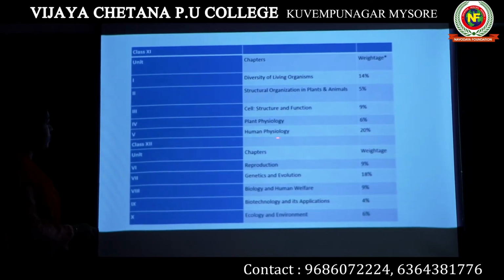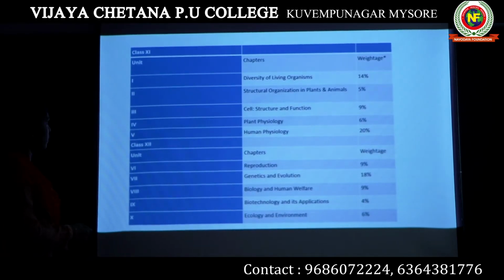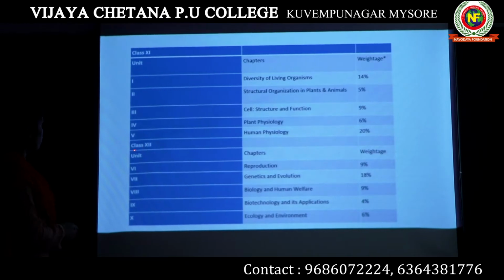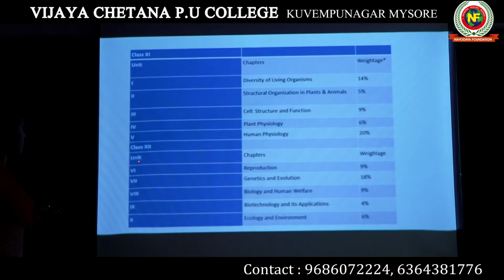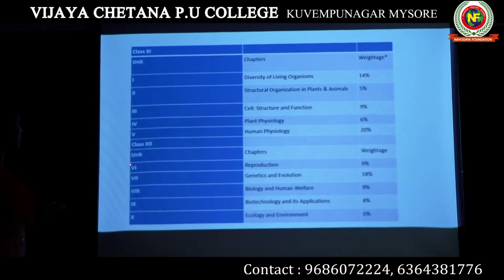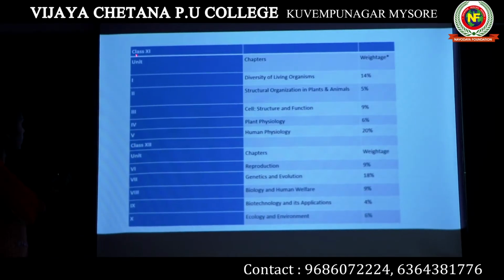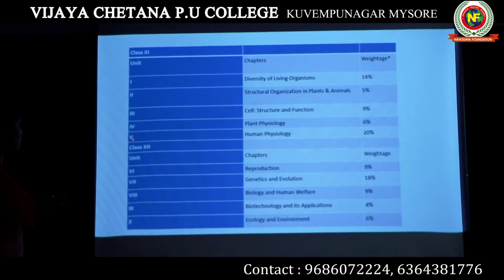Unit 5, human physiology, has a weightage of 20%. Then let's move on to class 12, that is your second PUC syllabus, unit 6. We will begin with unit 6 because in the first year we will be finishing unit 5.